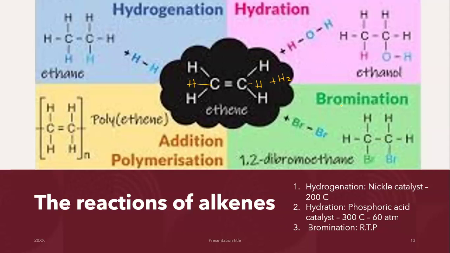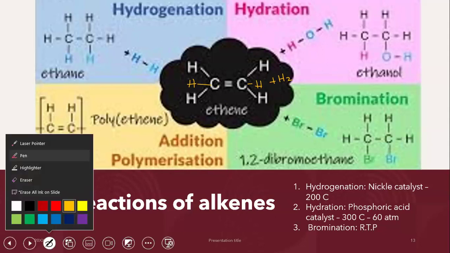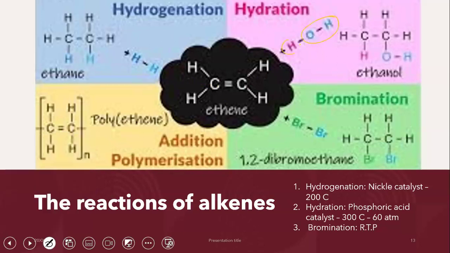Then we can perform hydration. In hydration, I am reacting the same ethene, but I'm reacting it with steam. Since I'm reacting it with steam, what is going to happen? The double bond is going to break. Steam is water, right? H2O. So we have one OH and one hydrogen.